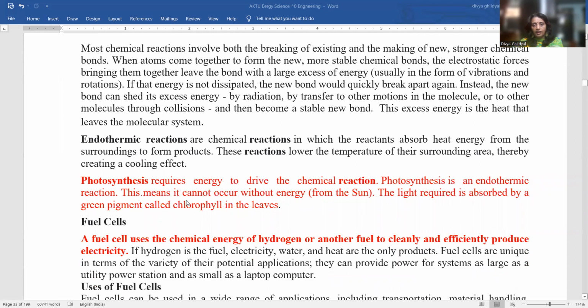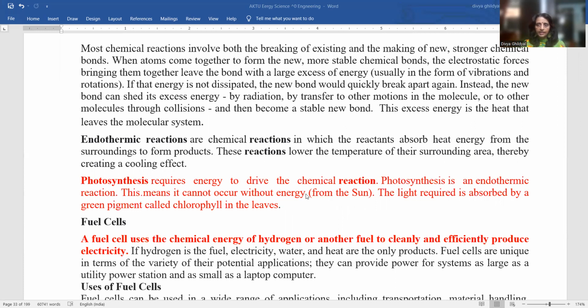Photosynthesis has been asked in section A twice. Define photosynthesis. You all must be familiar with this word photosynthesis. You must already have heard it in biology also. Photosynthesis requires energy to drive the chemical reaction. Photosynthesis is an endothermic reaction. This means it cannot occur without the sunlight.